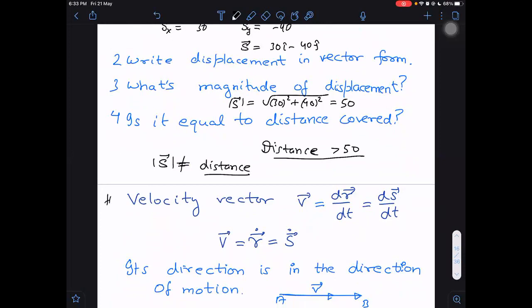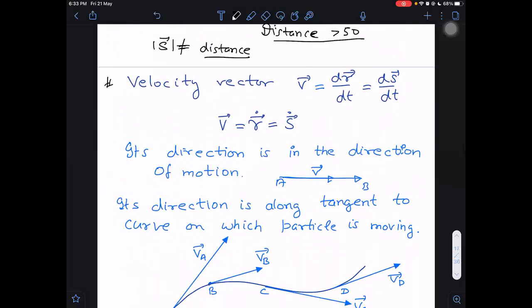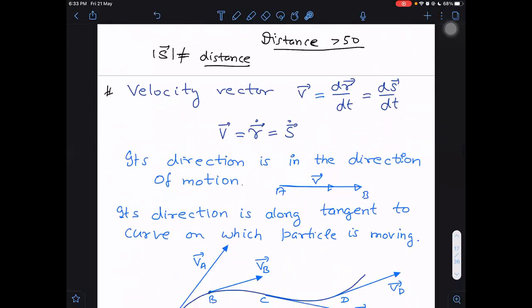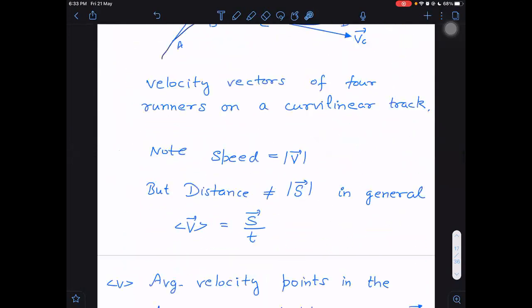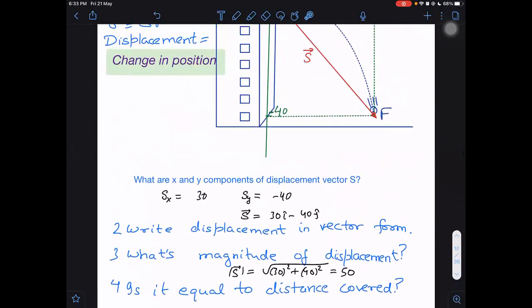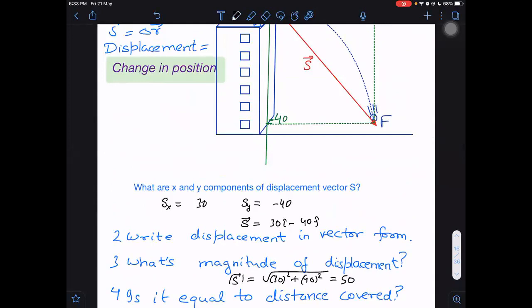Remember it. Okay. Then comes our velocity vector. What is the velocity vector? Let us say we represent it as v. It can be written as rate of change of position with respect to time. It can also be written as rate of change of displacement with respect to time. Okay. They can ask a question of differentiation and vectors combined. How? Let me ask one question here so that you will be able to answer such questions in the exam if they ask. I am giving you displacement, let us say.